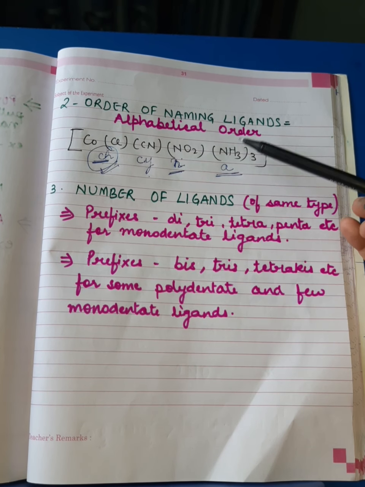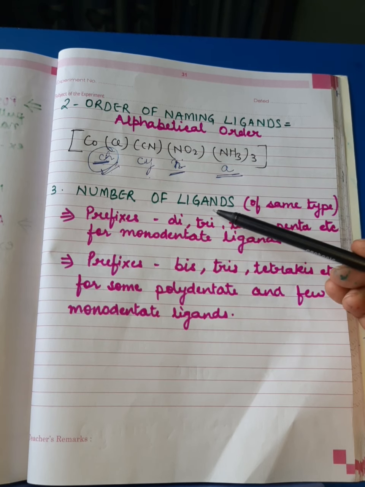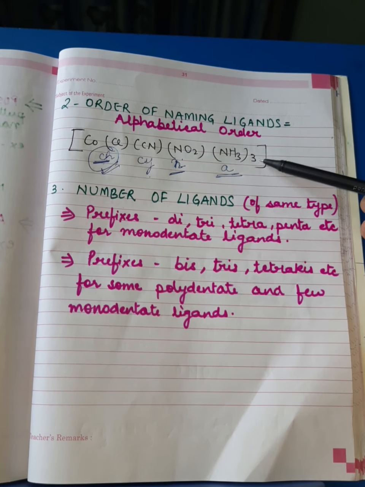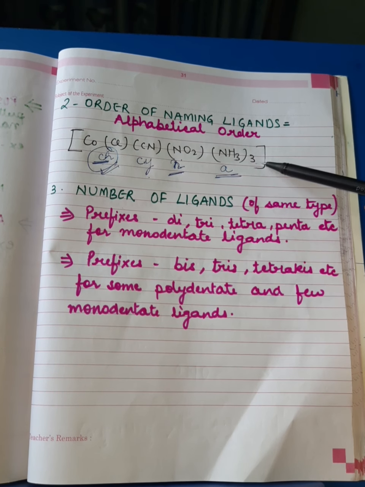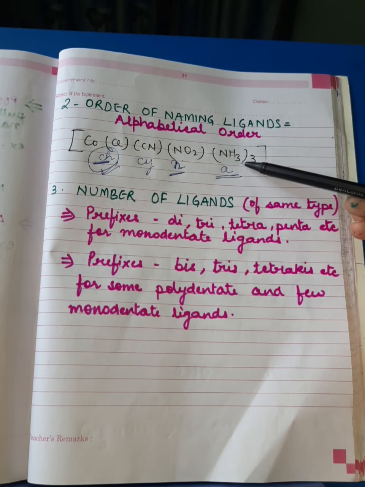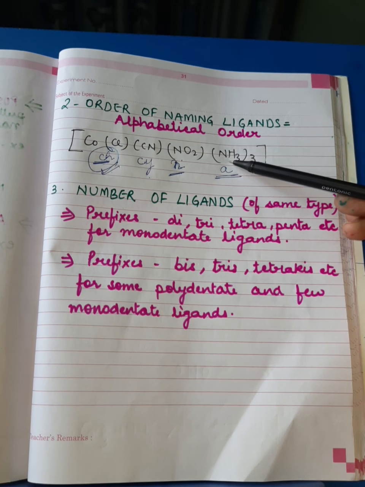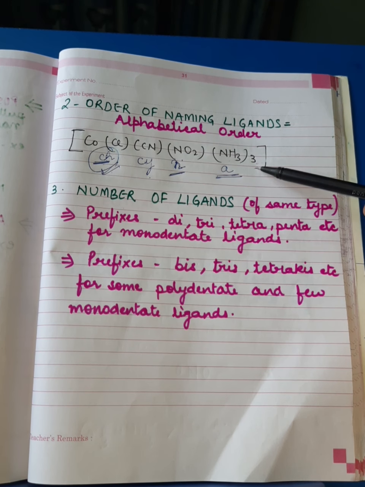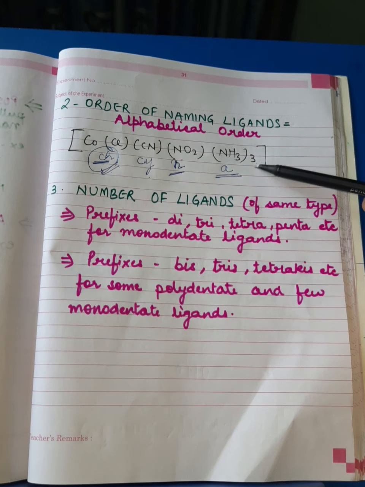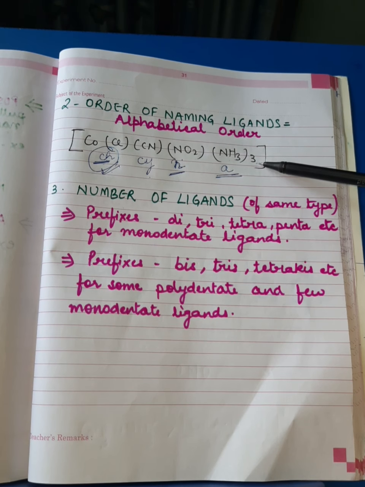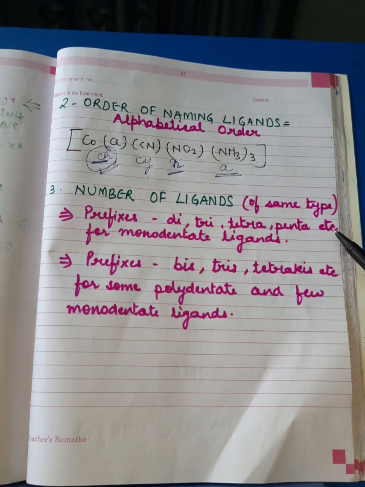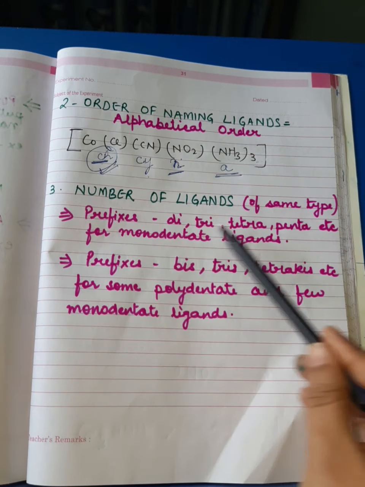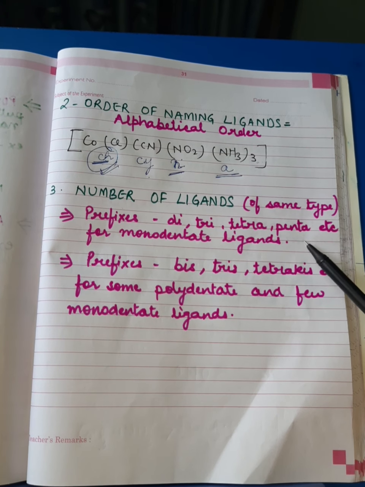Now, to understand the next rule, number of ligands, again we'll look at this structure. Here, amine are 3 in number. Means the same ligand is more than one time. Clear? In such cases, to represent the number of the ligands, we use prefixes like di, tri, tetra, penta, etc.